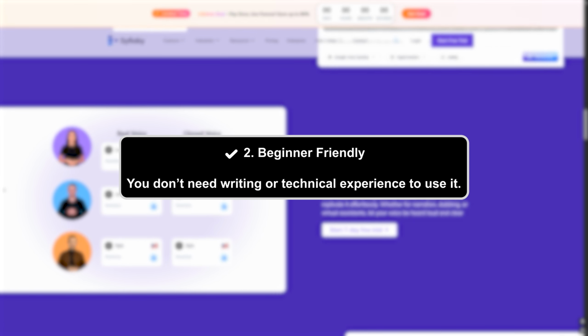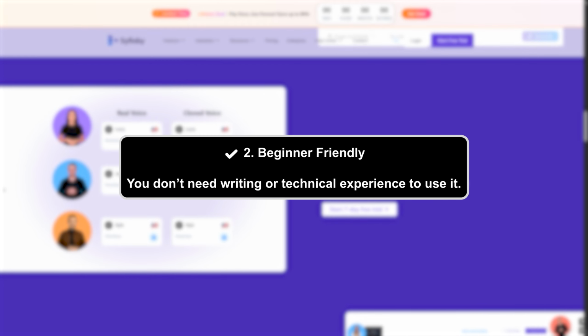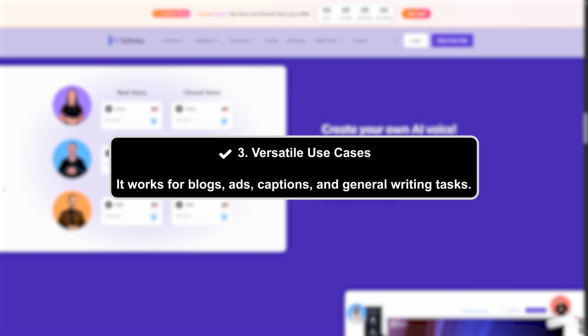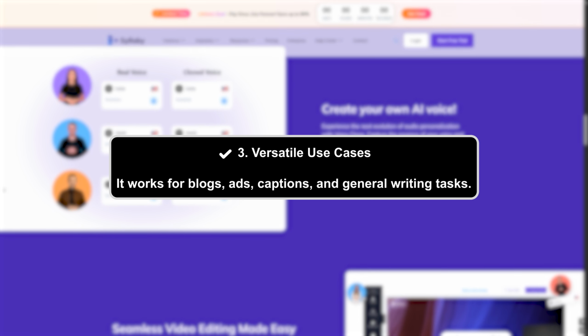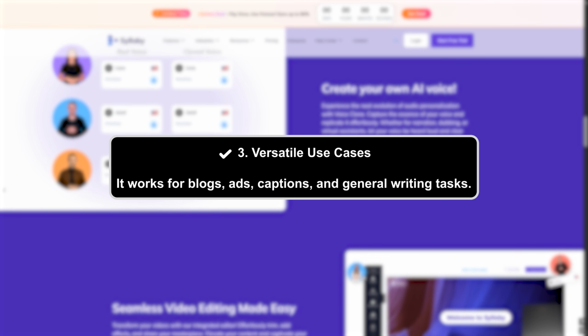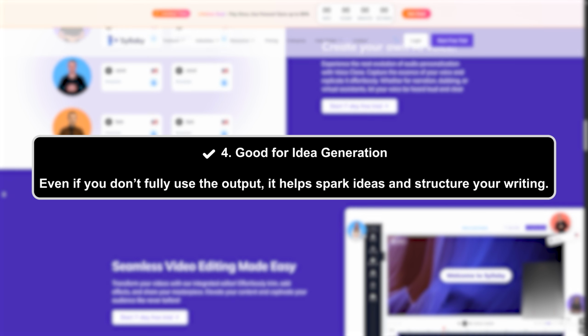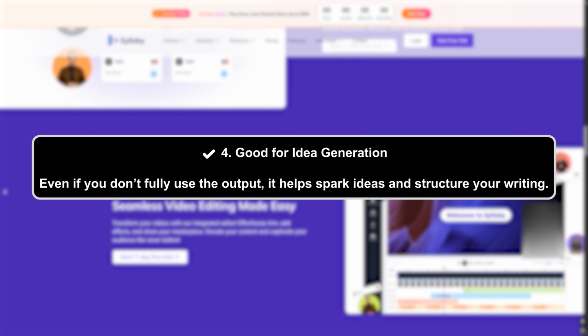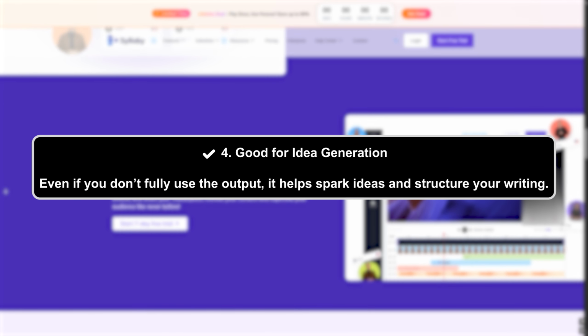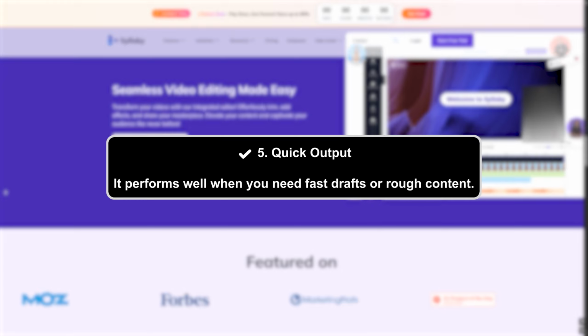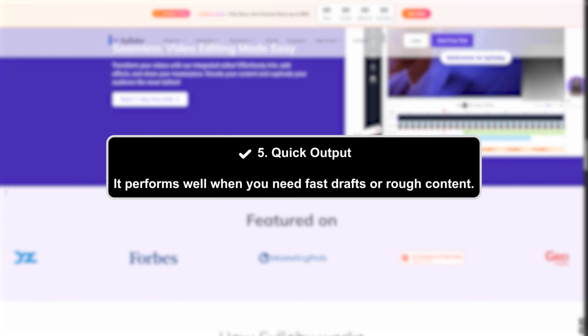Number two, beginner friendly. You do not need writing or technical experience to use it. Number three, versatile use cases. It works for blogs, ads, captions, and general writing tasks. Number four, good for idea generation. If you do not fully use the output, it helps spark ideas and structure your writing. Number five, quick output. It performs well when you need fast drafts or rough content.